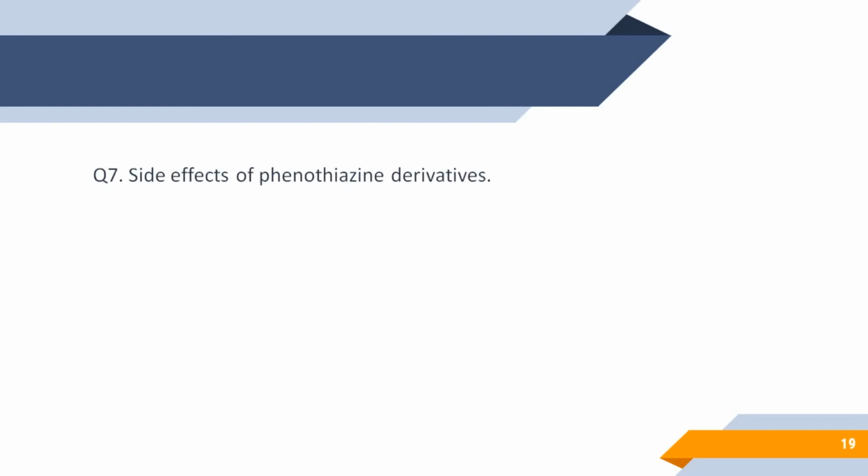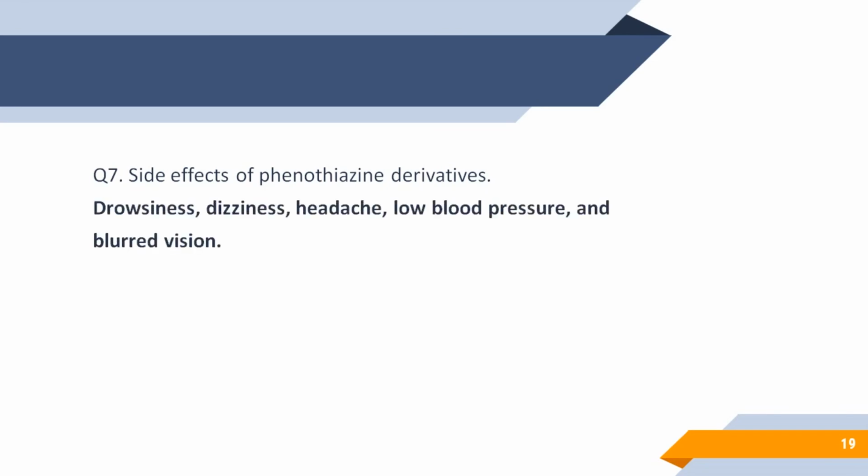What are the side effects of phenothiazine derivatives? So there are many side effects, out of which common side effects we are going to see, that is drowsiness, dizziness, headache, low blood pressure and blurred vision. So these drugs act on the CNS. So obviously side effects will also pertain to the CNS effects.